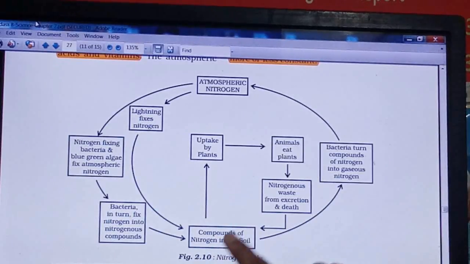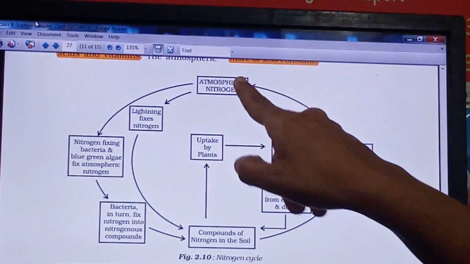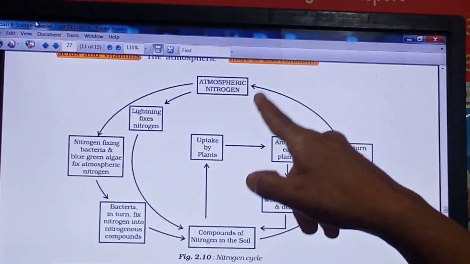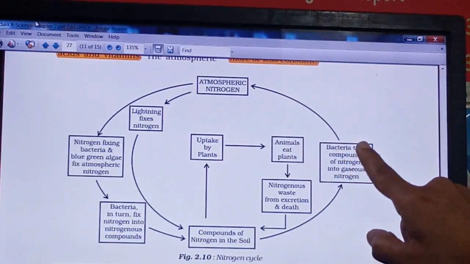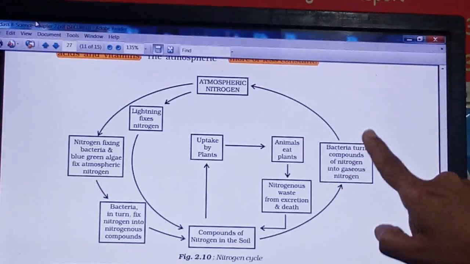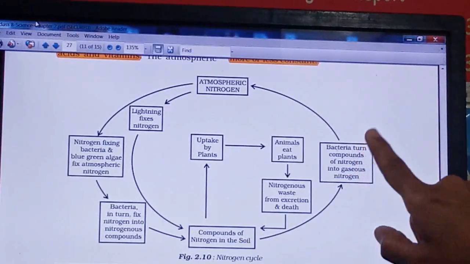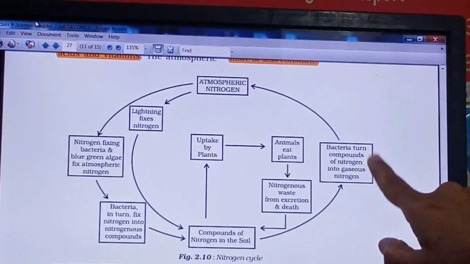The second way is that this nitrogen which is present in the soil also gets released back into the atmosphere as N2 gas, nitrogen gas. And this is done by some of the bacteria. These bacteria are called denitrifying bacteria.